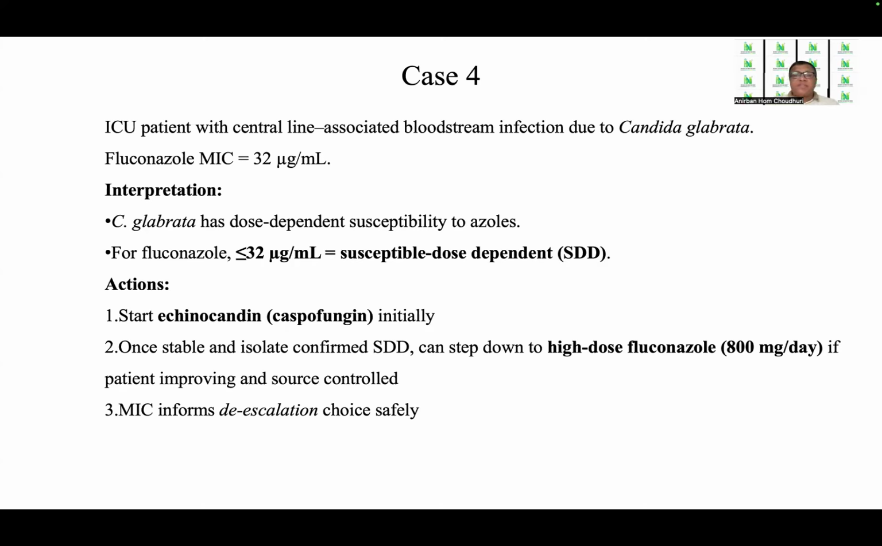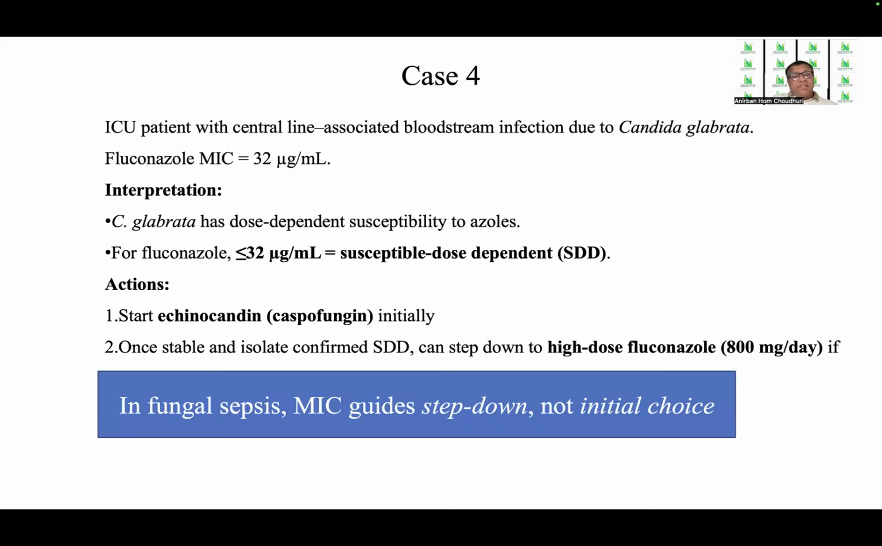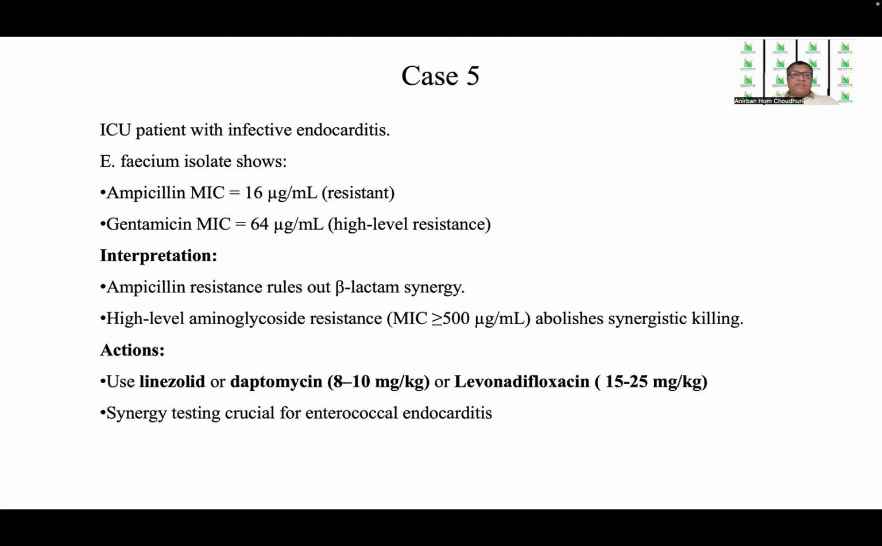Now, whenever a drug is susceptible dose dependent, it means that it may work and it may not work. So in such cases, it is good to start an echinocandin initially. Once stable and the isolate is confirmed susceptible dose dependent, one can step down to high dose fluconazole of 800 milligram per day if the patient is improving and the source is controlled. The MIC informs how de-escalation can be done safely. So in fungal sepsis, MIC guides step down and not the initial choice. This is an important message students should remember in case of antifungals.